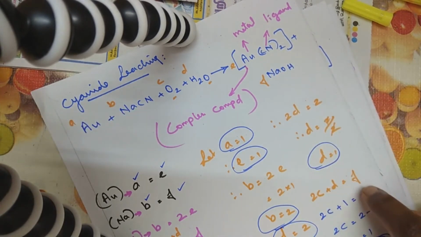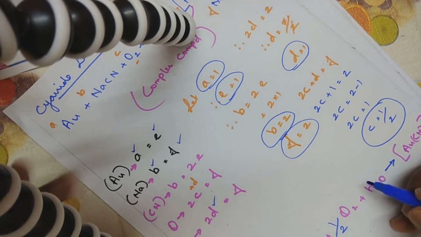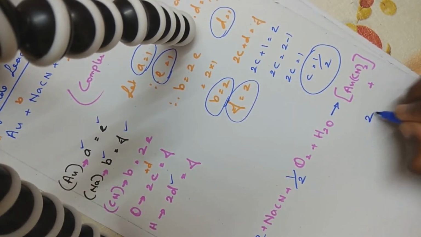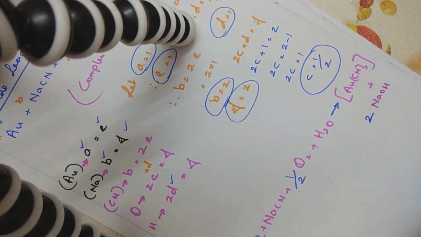F times. What's my value of F? I have identified it to be 2. My value of F is 2. So I'm writing 2 times NaOH.